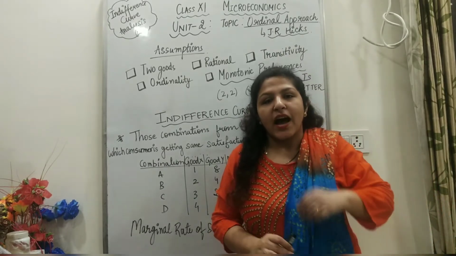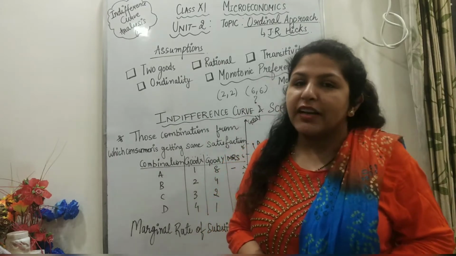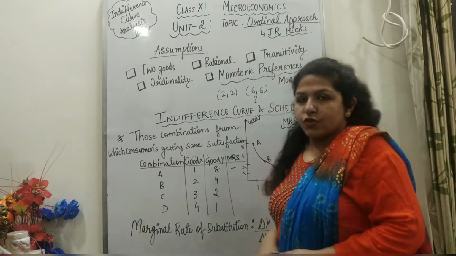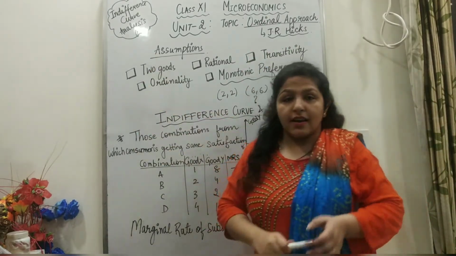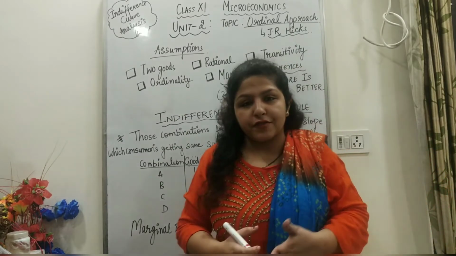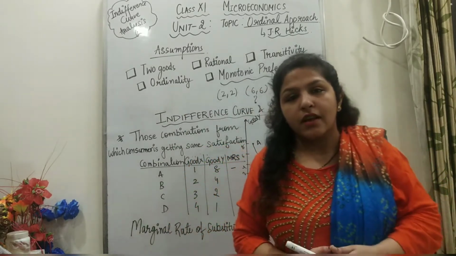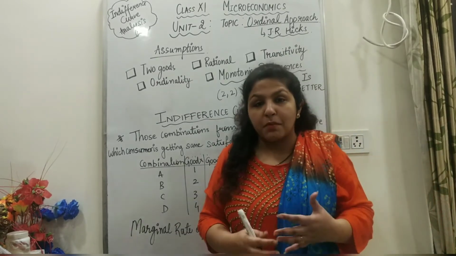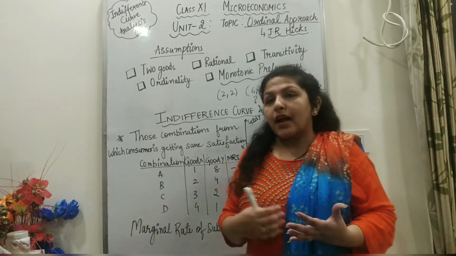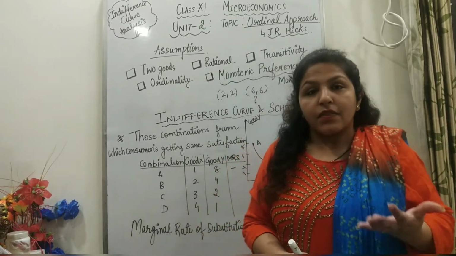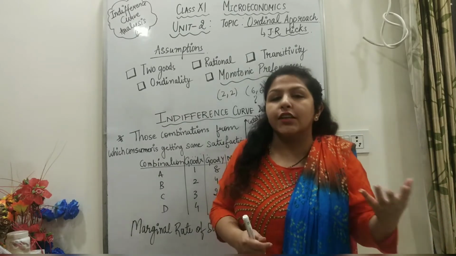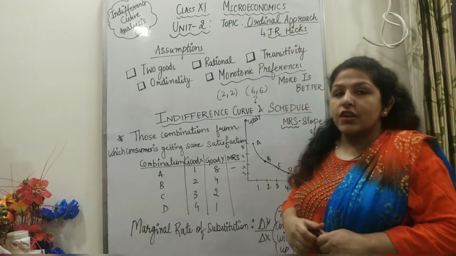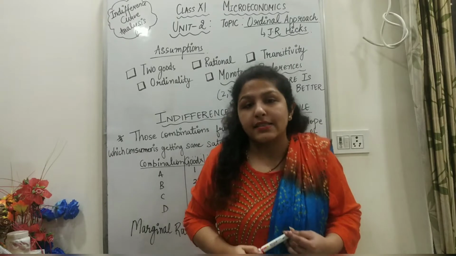So, in this video, I have come up with class 11th microeconomics and the topic for unit 2, that is ordinal approach, or you can say indifference curve analysis. This chapter is totally different from the chapter given by Alfred Marshall, that is the cardinal approach. Alfred Marshall used to say that utility, satisfaction, can be measured in numbers, right? Like if I have eaten ice cream, then the ice cream can give me 40 euros of satisfaction. But in this case, the ordinal approach is given by J.R. Hicks. So this is also known as the Hicksian approach.